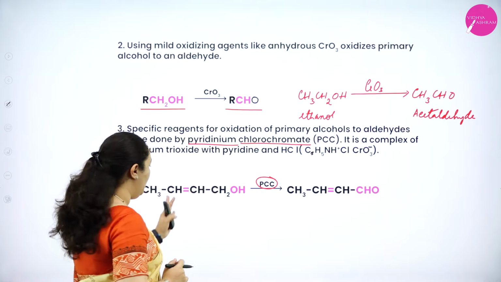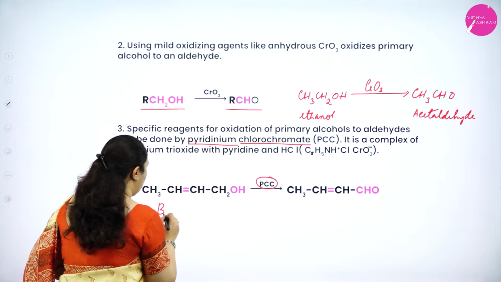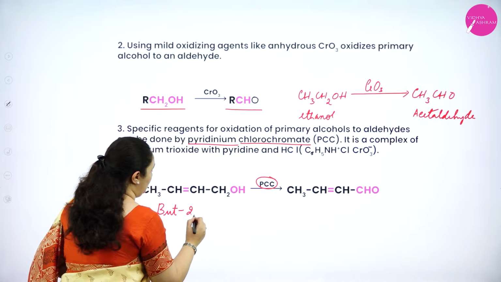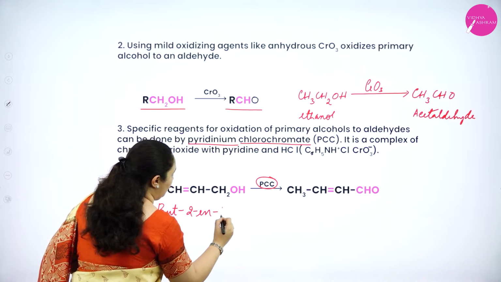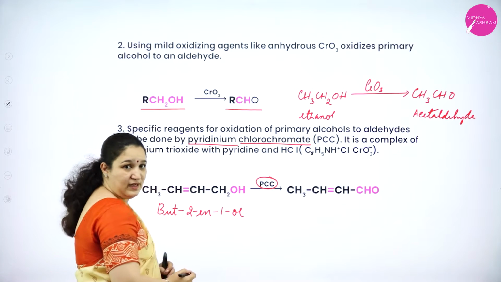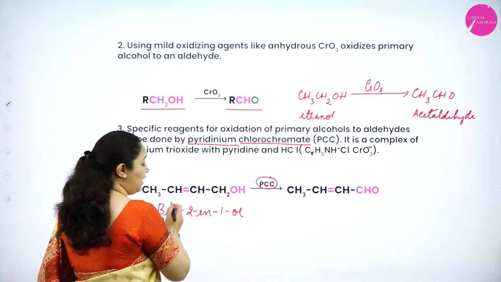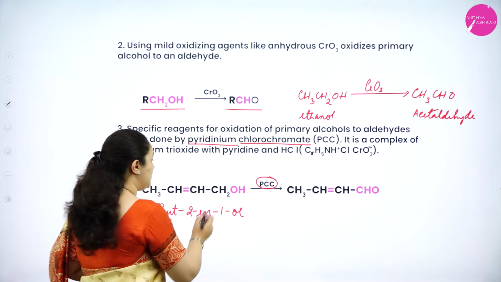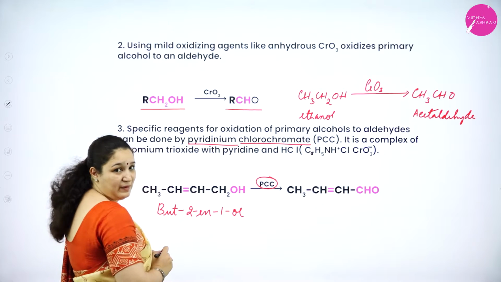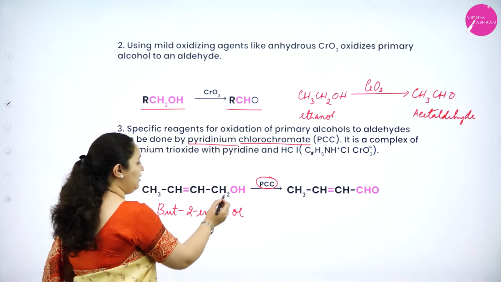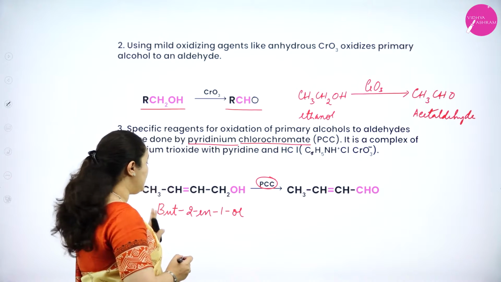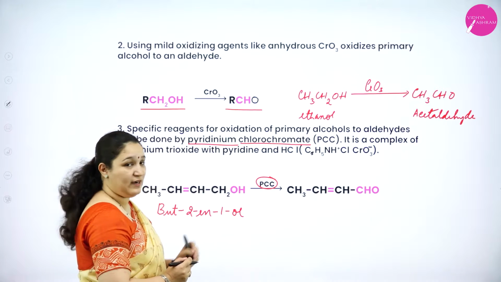For example, we have but-2-en-1-ol, correct? It's a primary alcohol, but there's a carbon-carbon double bond as well. So it is 1, 2, 3, 4. 4 carbon atoms. It has got a double bond as well as the OH group. So it is but-2-en-1-ol.